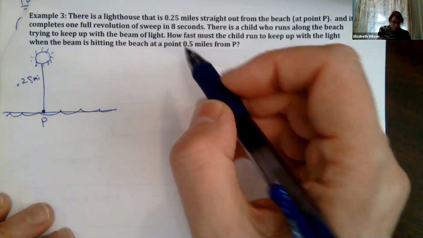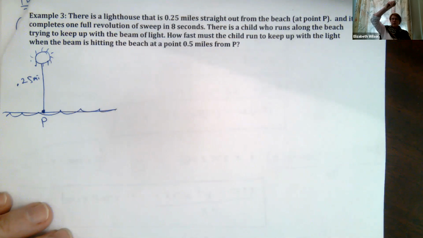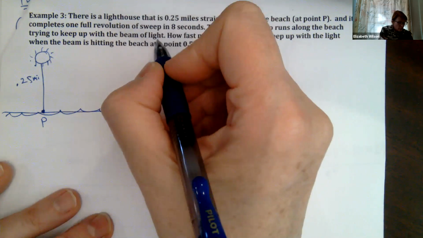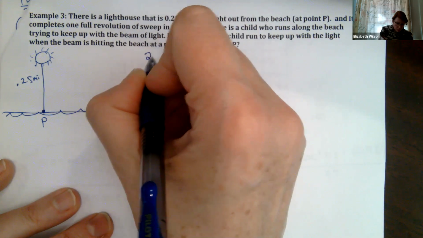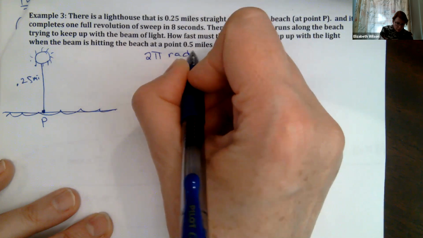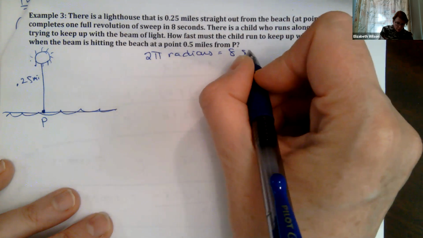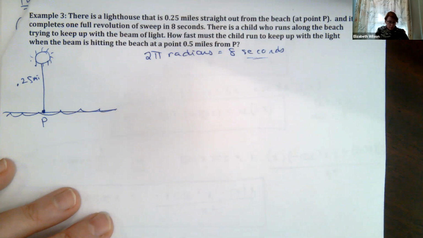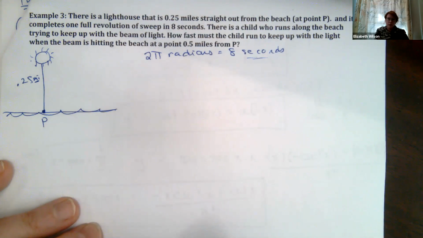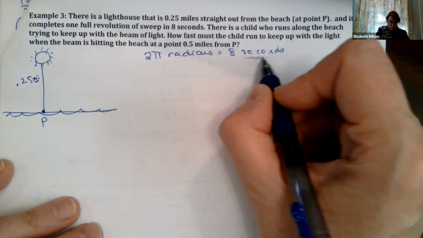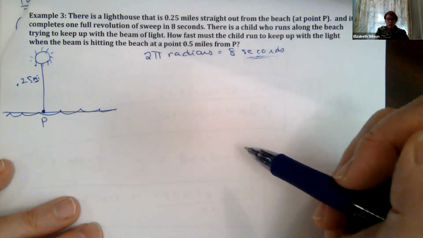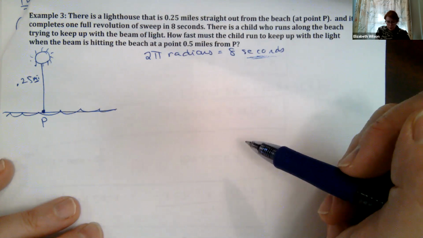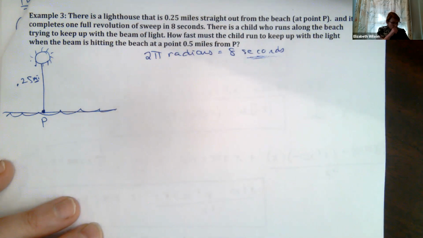It completes a full revolution. It goes full circle in 8 seconds. So that means I've got 2 pi radians equals 8 seconds. This also sets up our parameter. This tells us our distance is in units of miles. This revolution time period tells us our units in time, which is seconds.